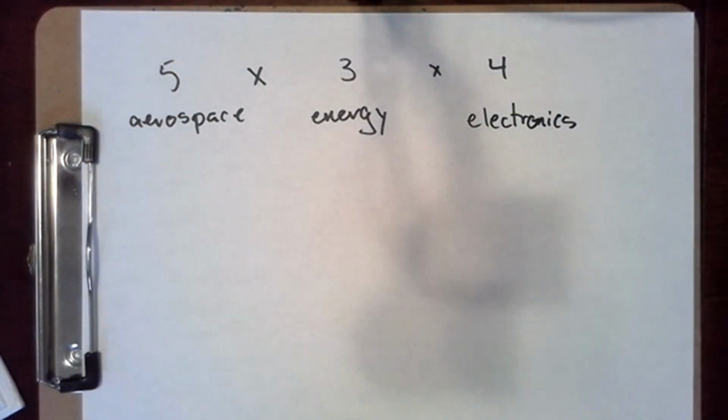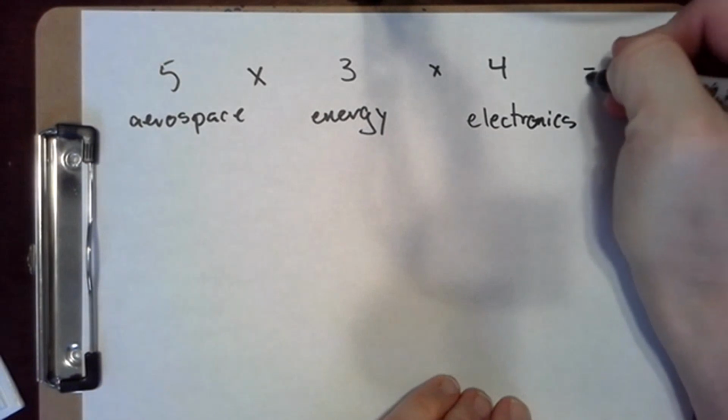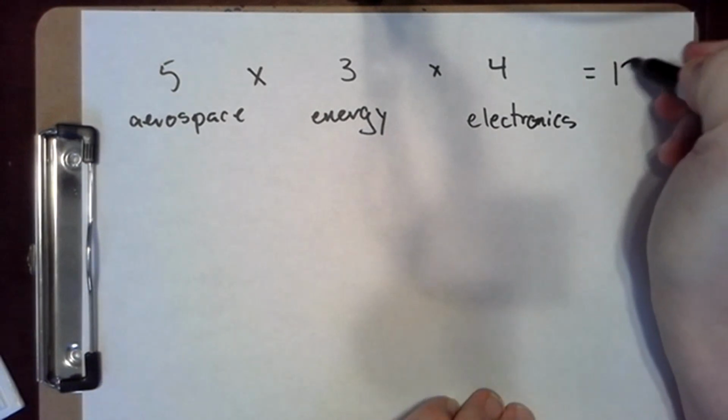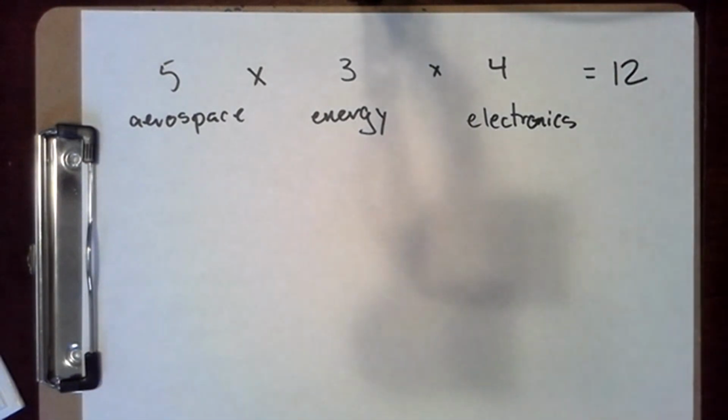Our generalized multiplication principle says we just multiply these numbers to find the number of ways that the investor can select the group of 3 companies. So that's 5 times 3 times 4, and that is 60 ways that the investor can select the companies that they will invest in.